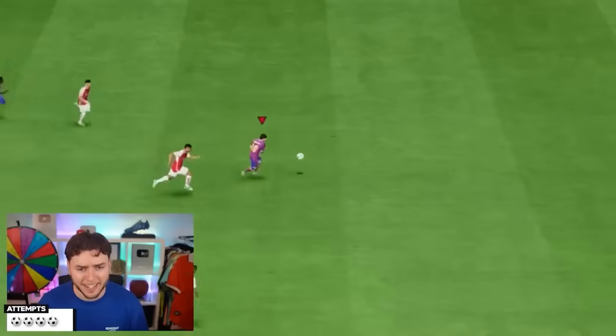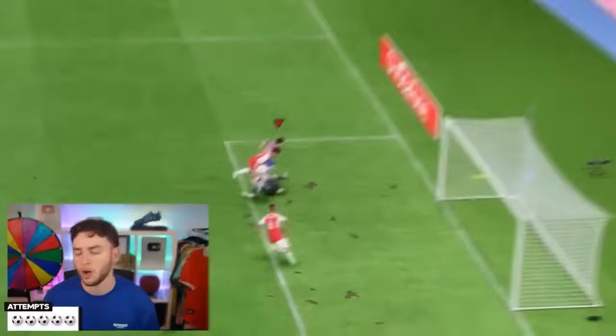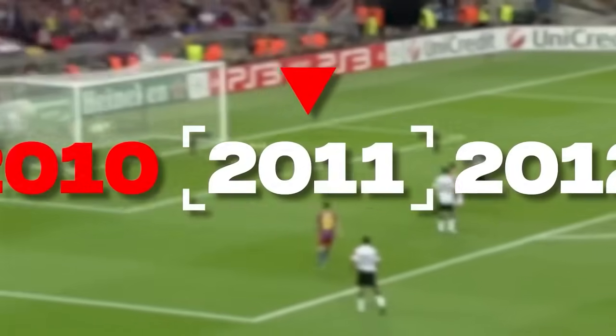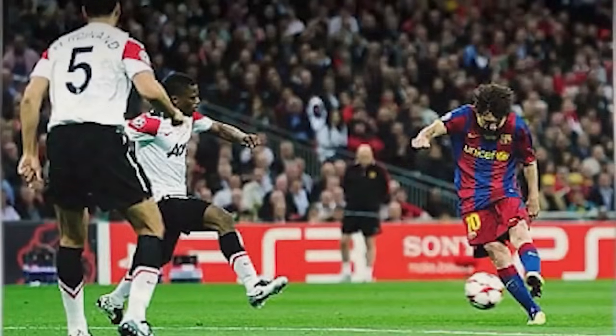Messi! Go on, Messi! This is it. This is the last attempt, please. Oh my god. We move on to 2011. It was clear Messi liked to destroy English teams, as Messi would destroy Man United in another Champions League final